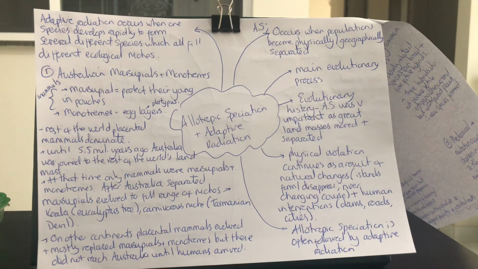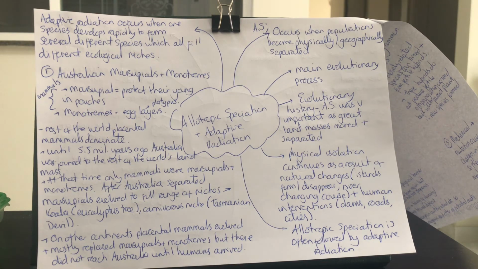And then after Australia separated, your marsupials evolved to fill a range of niches. For example, the koala, whose niche is the eucalyptus tree, consuming that. Or an example of a carnivorous niche would be something like a Tasmanian devil. So after Australia separated away, the marsupials that were still present on the landmass that we now know as Australia evolved to fill all the different niches that were open and up for grabs.